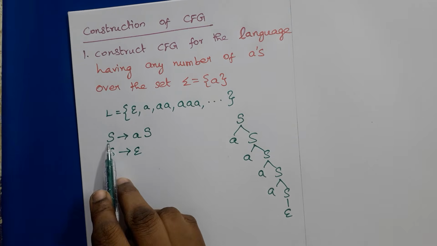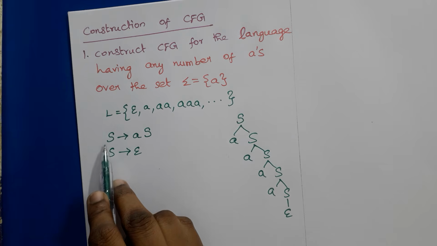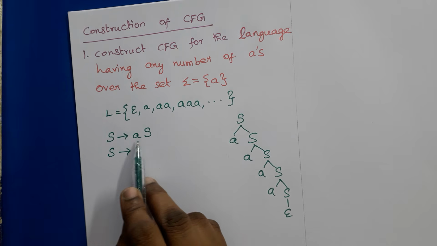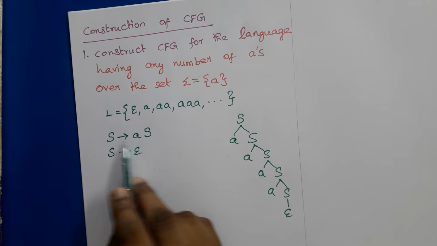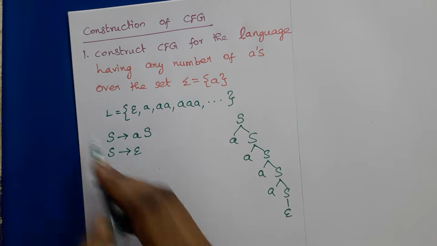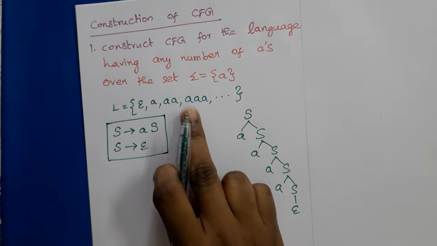Okay, so S tends to AS. Any number of A's means we have to write S, the start symbol of the grammar, tends to a variable A and the same variable S. This is the recursive step and this is the basic one, S tends to epsilon. So these are the two productions for this grammar.